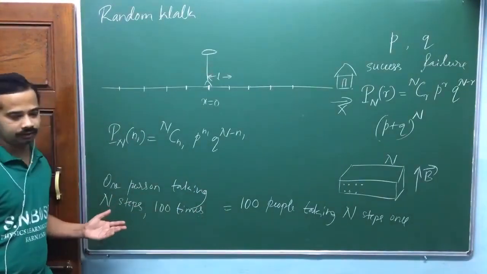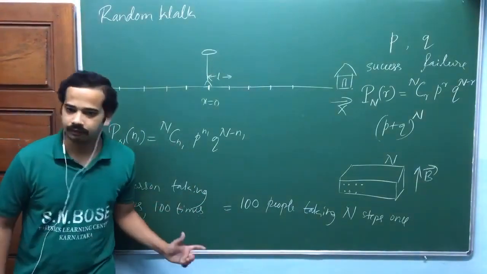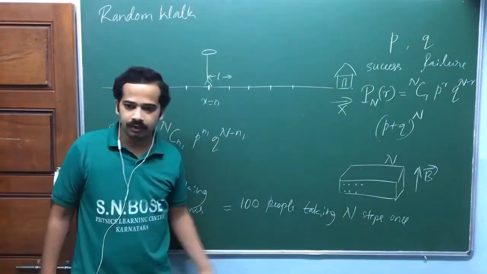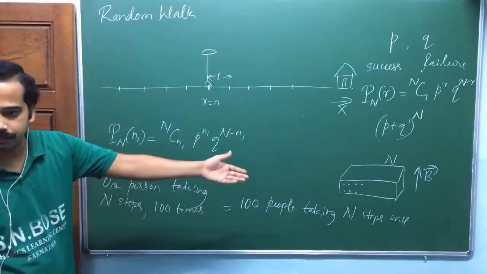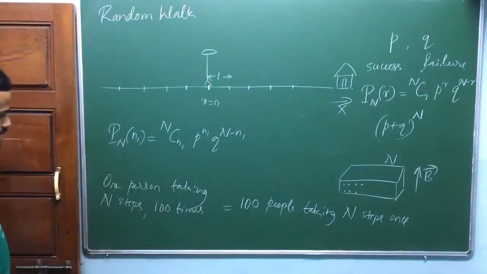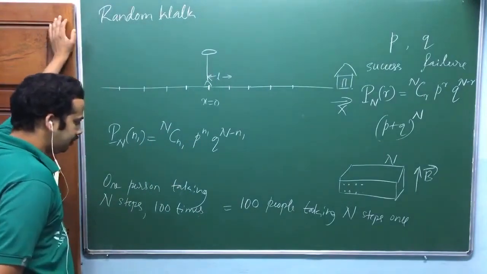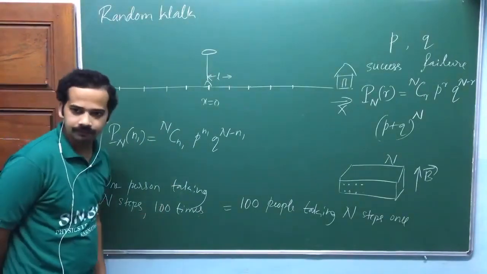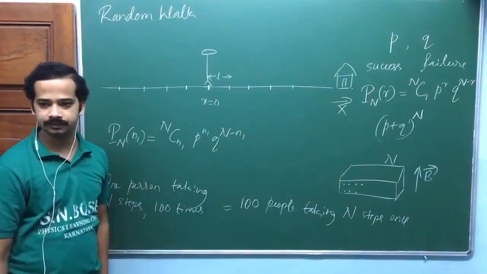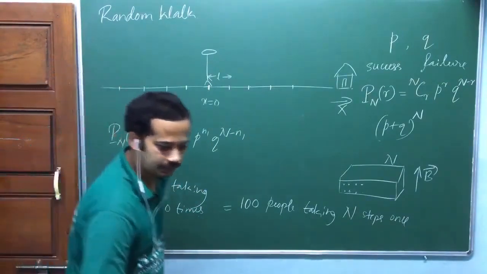Actually, this should be a million. To verify this, the number should be very high, so that we can get that fraction very well. We have seen that in the case of the probability of head and tail. So one person taking n steps 100 different times is equal to 100 people taking n steps once.